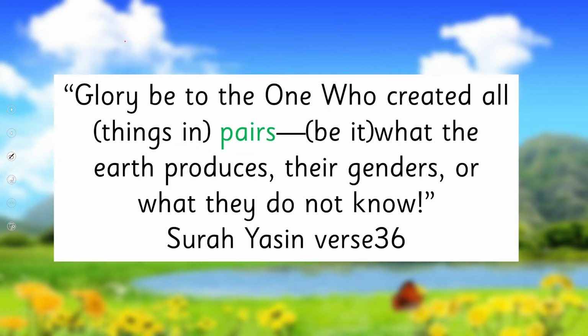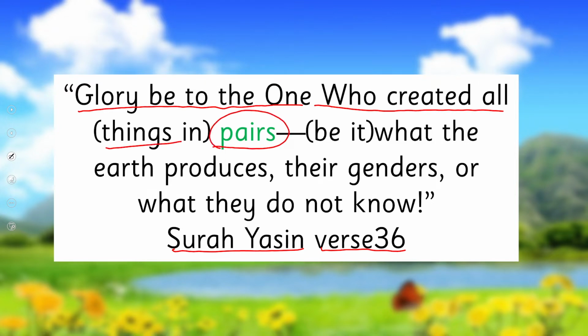Let's start with the name of Allah subhanahu wa ta'ala. Allah mentions in Quran, Surah Yasin, verse 36, "Glory be to the one who created all things in pairs. Be it what the earth produces, their genders, or what they do not know."